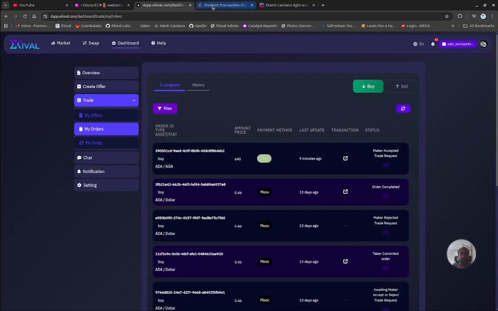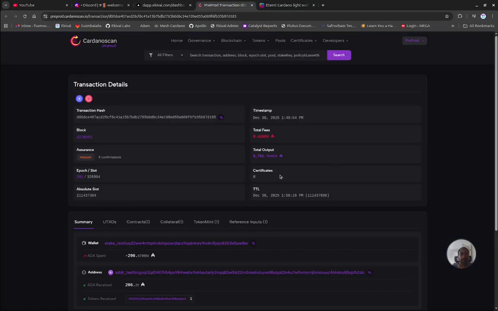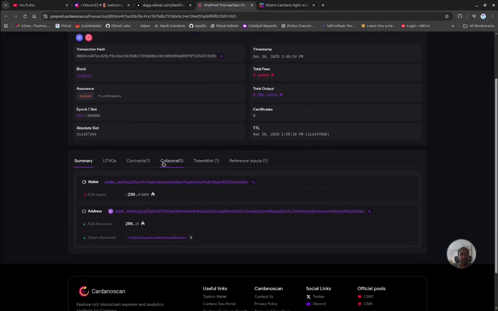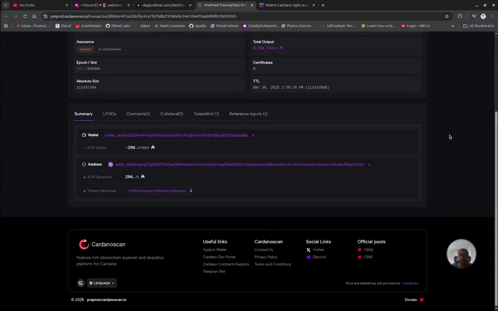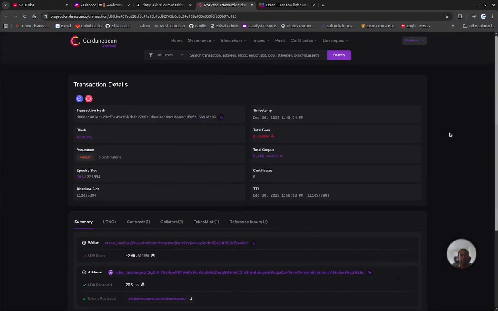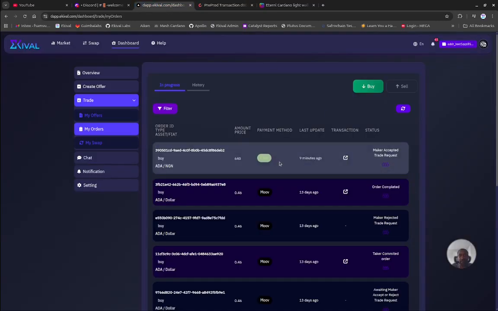And when you go into the transaction, you'll be looking into what the... welcome back. So now we do have 5 confirmations, and with those we should be able to go in and find that now the maker accepted trade request, the status has changed.